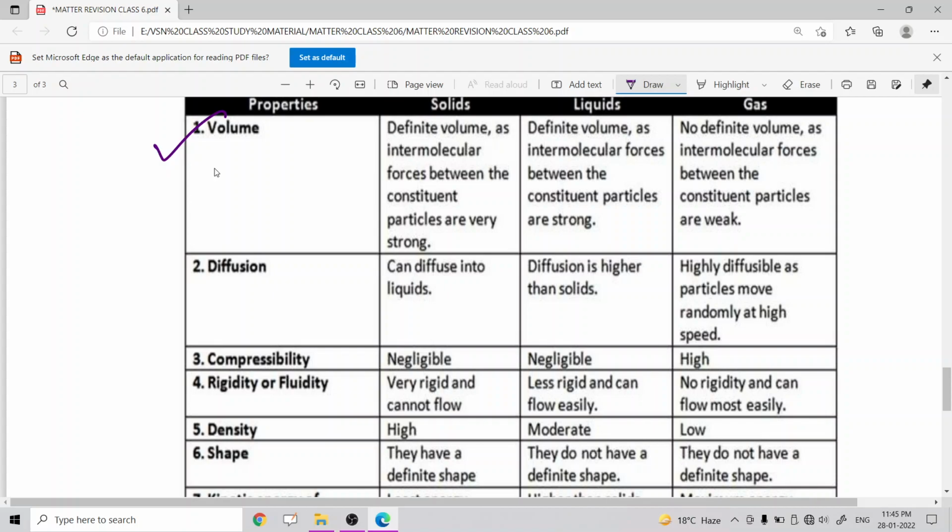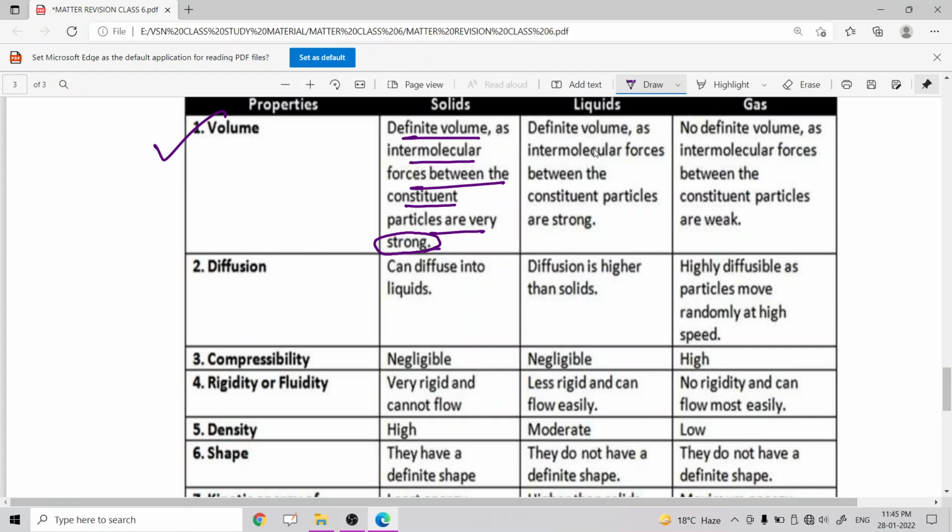Okay, so for the volume part, you can say that for solids there is a definite volume, as the intermolecular forces between constituent particles are very strong. Okay, this is very important. Due to the very strong intermolecular forces, solids have a definite shape.